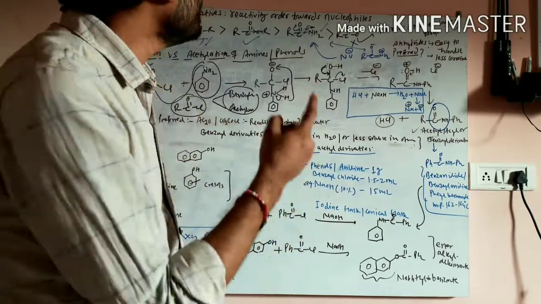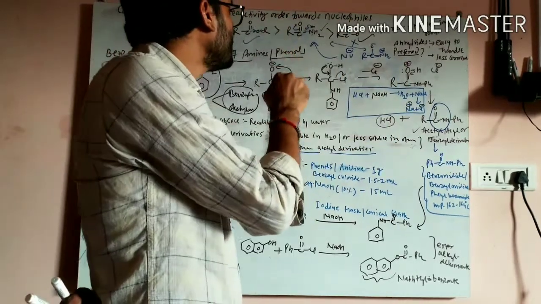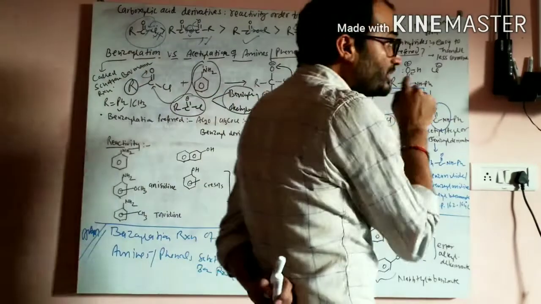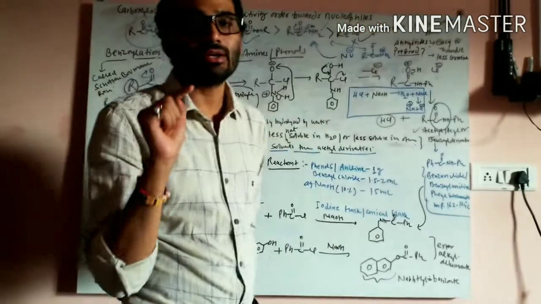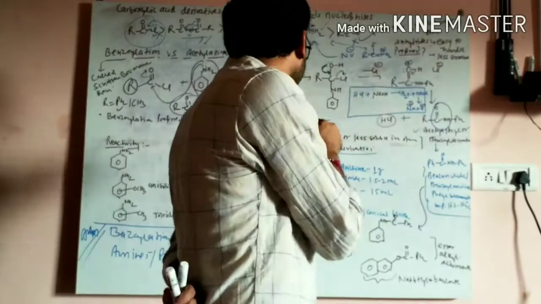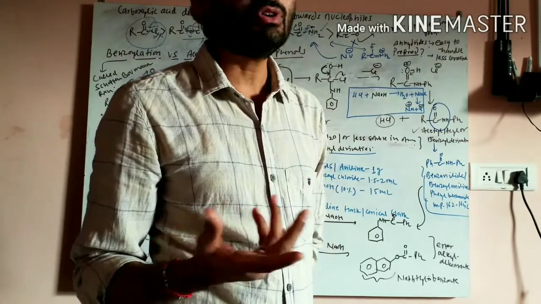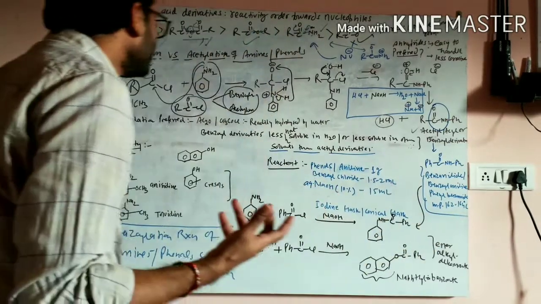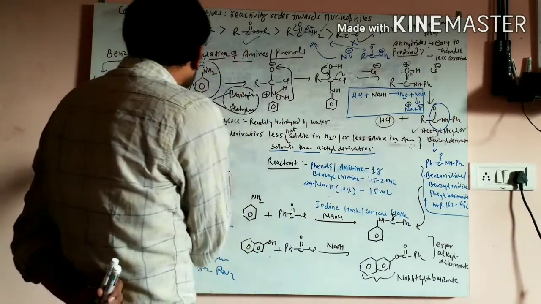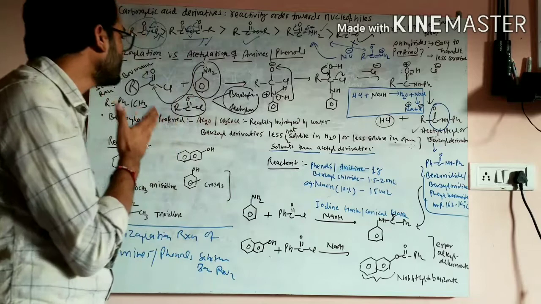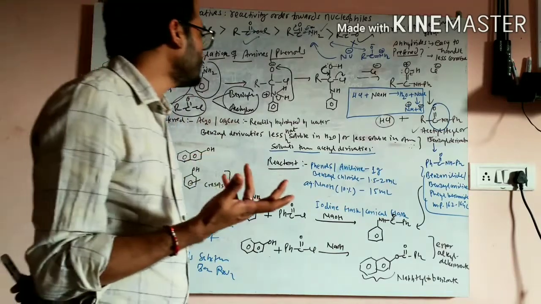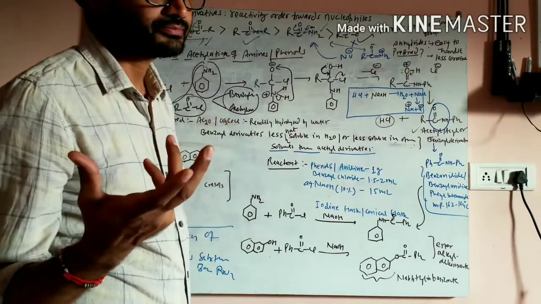That's why in the benzylation reaction we take aqueous sodium hydroxide, but in the acetylation reaction we avoid the use of water, because the anhydride or acid chloride undergoes hydrolysis by water.